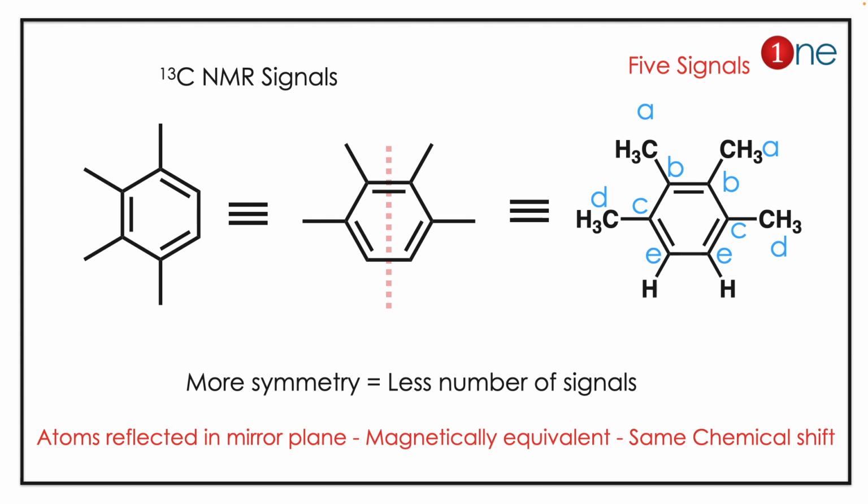So according to this fact, the compound only has 5 signals. The others are the same, being the reflection of one side. Due to the mirror plane inside, the compound has only 5 signals in the 13C NMR spectroscopy.